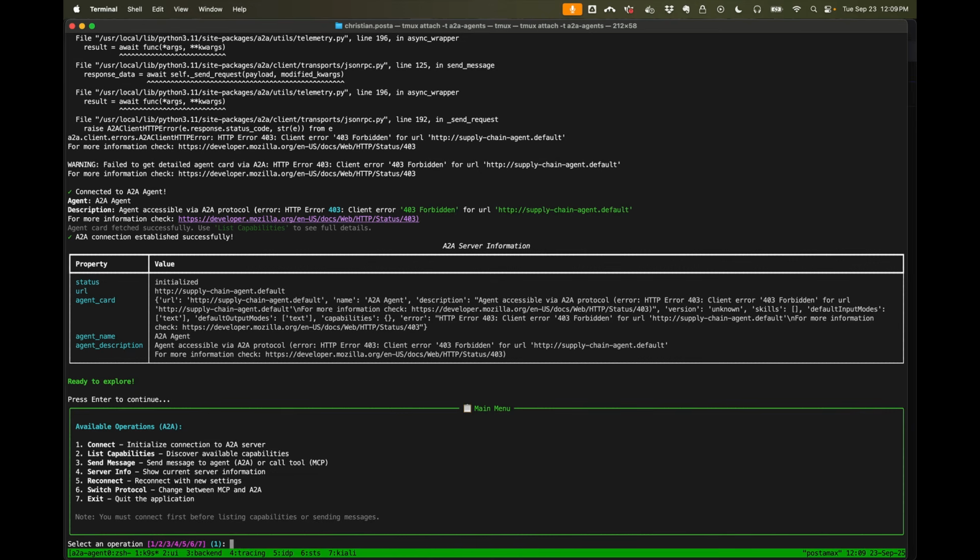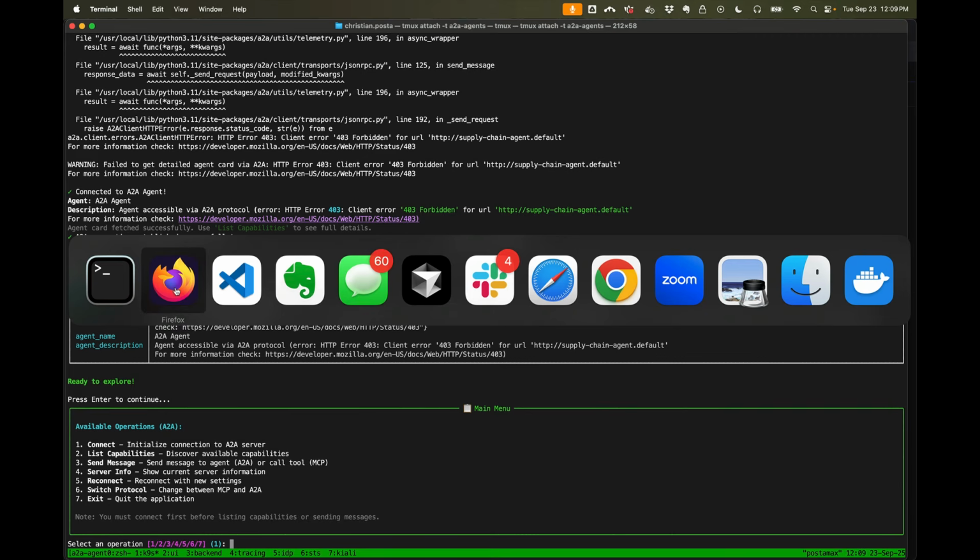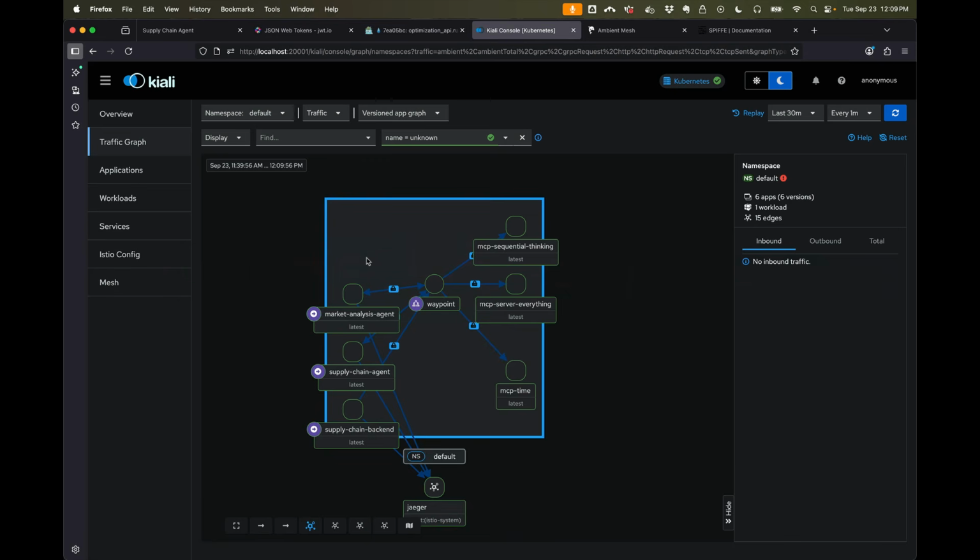In the third part, what we're going to take a look at is, now we have an agent gateway in the call flow, and we can do access policies based on agent identity and on behalf of semantics. This is the waypoint right here, where the agent gateway sits. What we want to do next is apply policy to the MCP servers. So we'll take a look at MCP authentication and authorization in part 3.